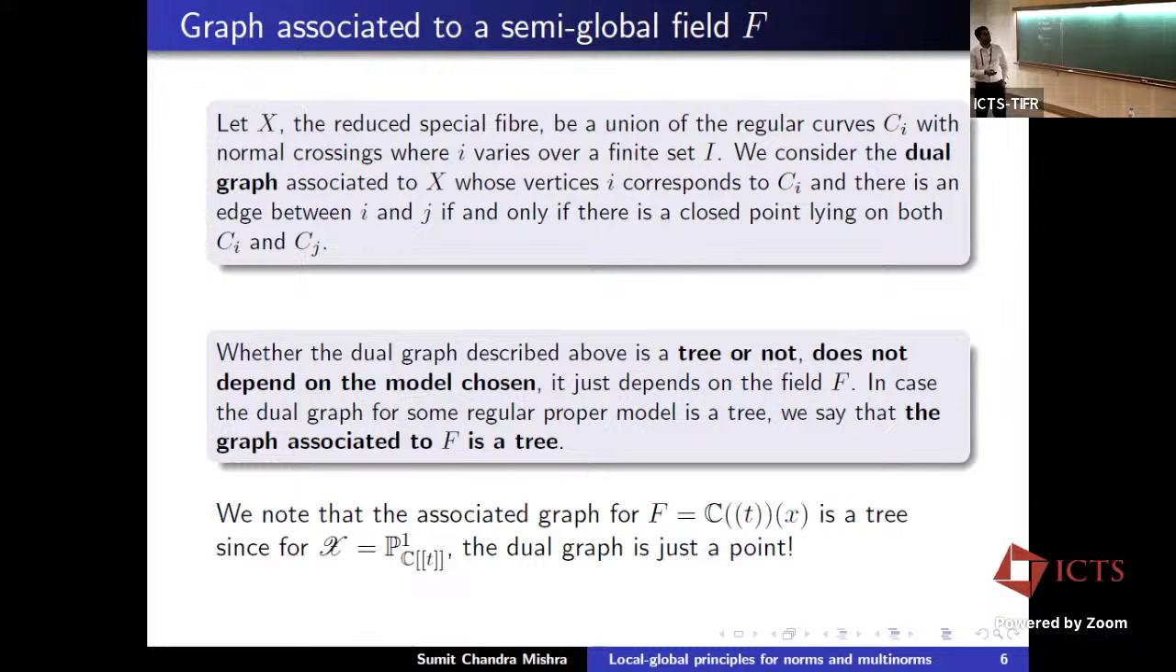And for this example, since this was just a rational function field, the dual graph will be just a point. So of course, it's a tree.